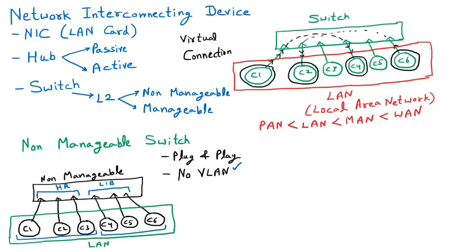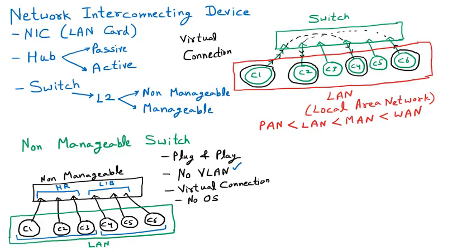So we are taking a few more things about the switch. The virtual connection is there. The virtual connection is with every switch. So I am just writing here that the virtual connection is there. And one more important thing, that there is no OS, no operating system in the non-manageable switches, because there is no configuration. I cannot do anything. It is plug and play, purchase from the market, work with it. So that is plug and play, and VLANs are not possible.